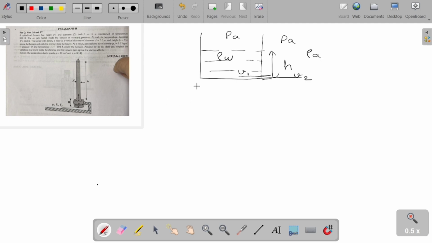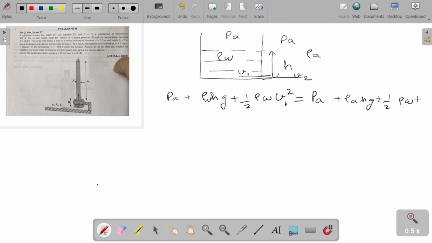So applying the Bernoulli theorem about this line, we will get PA plus rho of water into H into G plus half rho of water into V1 square is equal to PA plus rho of air H into G plus half